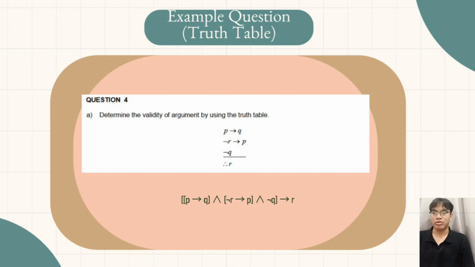I will explain how to solve the question by using a truth table. So based on the question, we have three premises, which are P implies Q, not R implies P, and not Q. So we will combine all the premises into one argument. We will use the conjunction symbol, and to combine all the premises we will use the implies symbol. We will get bracket P implies Q, and not R implies P, and not Q, big bracket implies R. So that will be our argument.